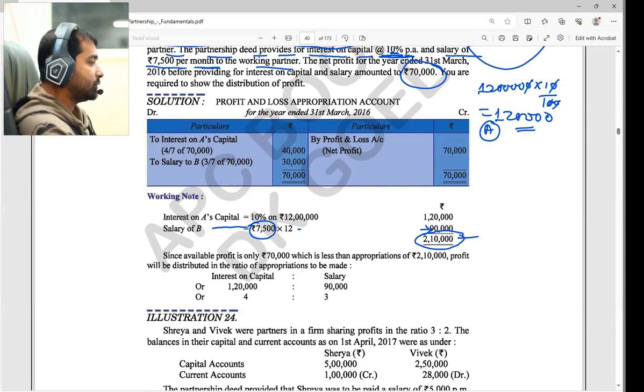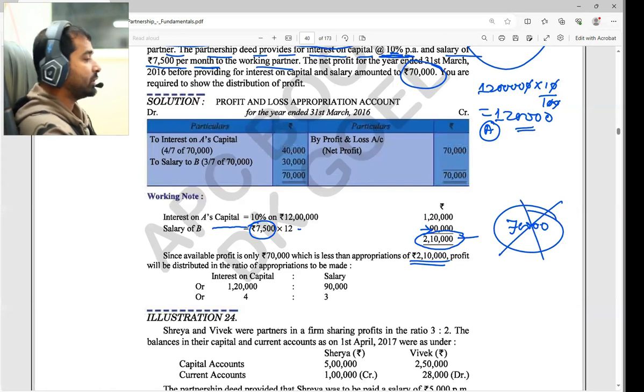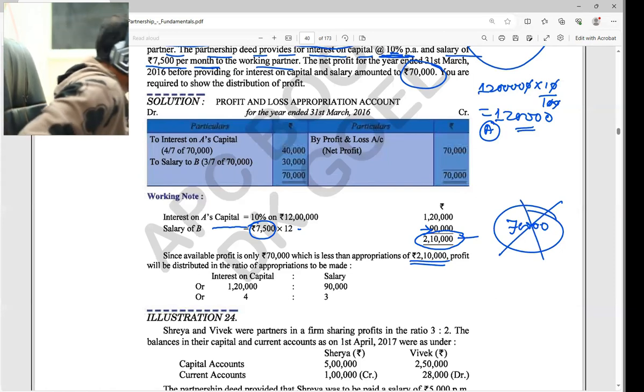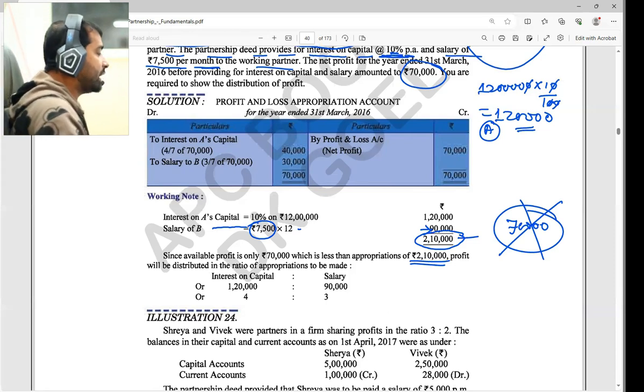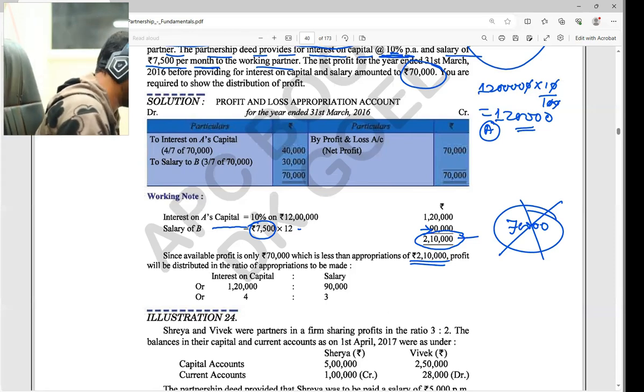Now think: if 2,10,000 is the appropriation value, I have only 70,000 profit, so it is not possible to appropriate these things in full. So whatever amount they are going to get, we make a ratio on that.